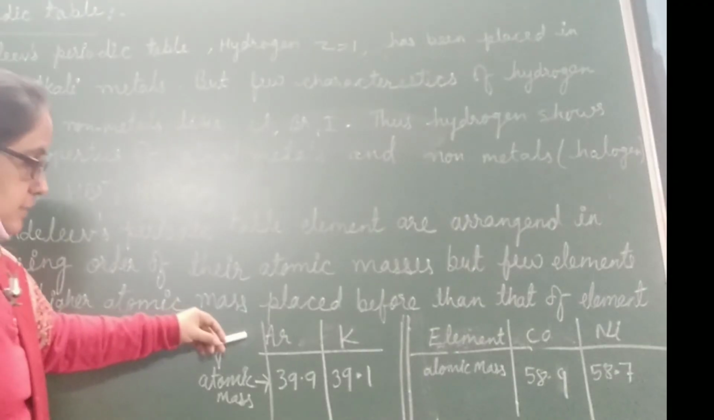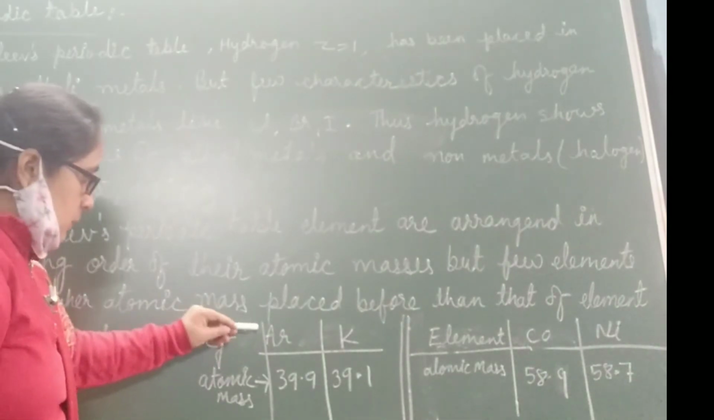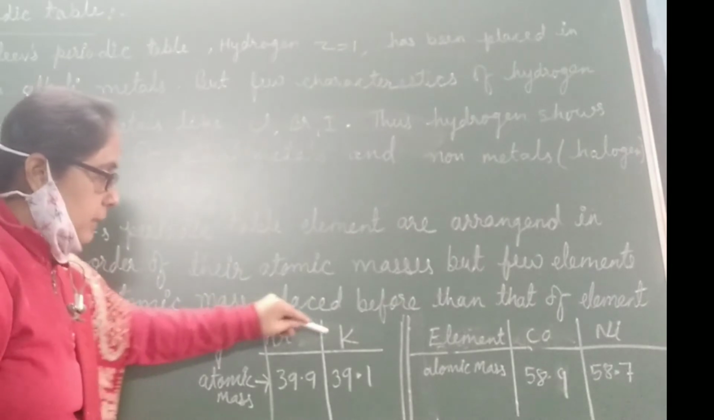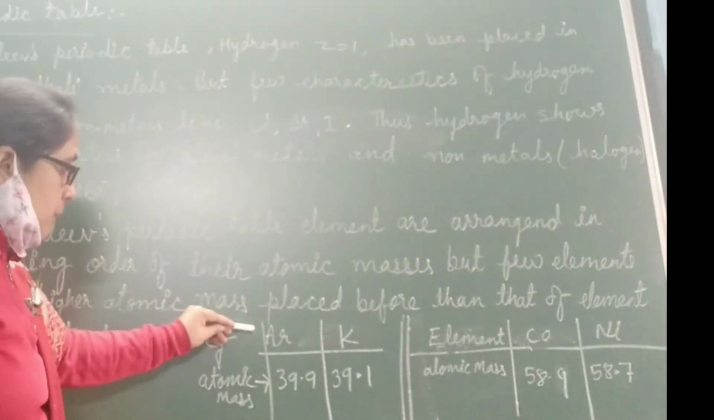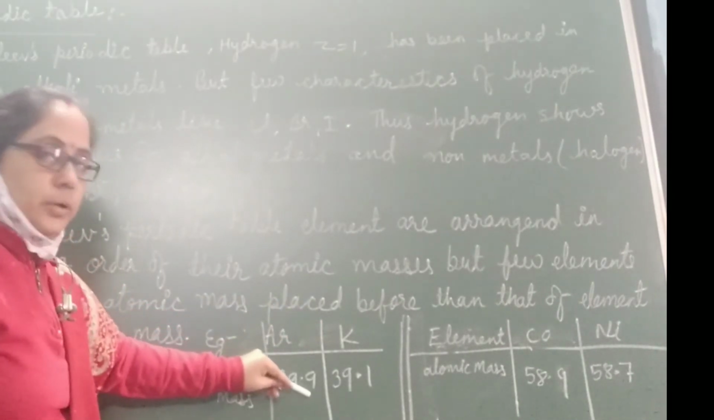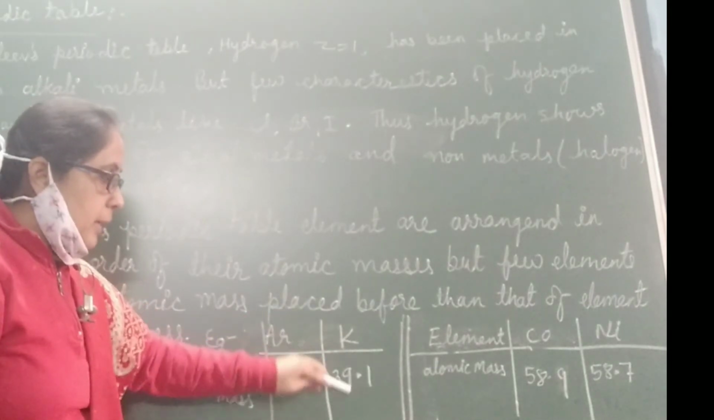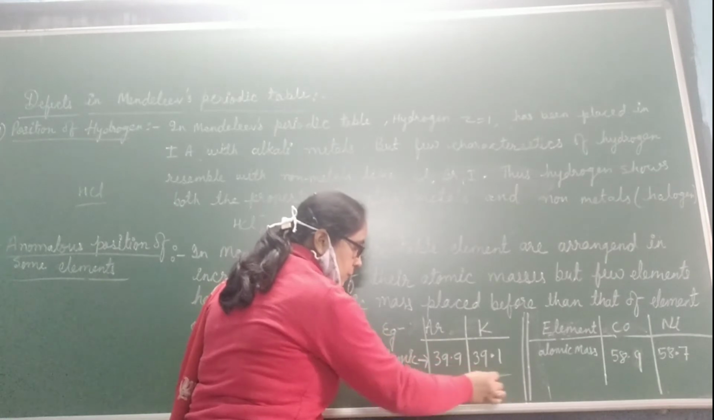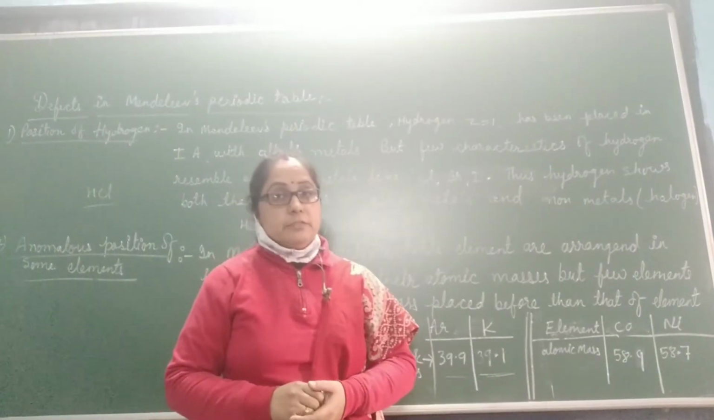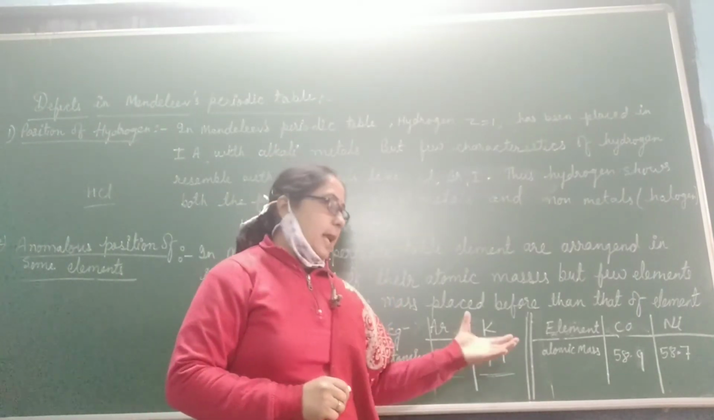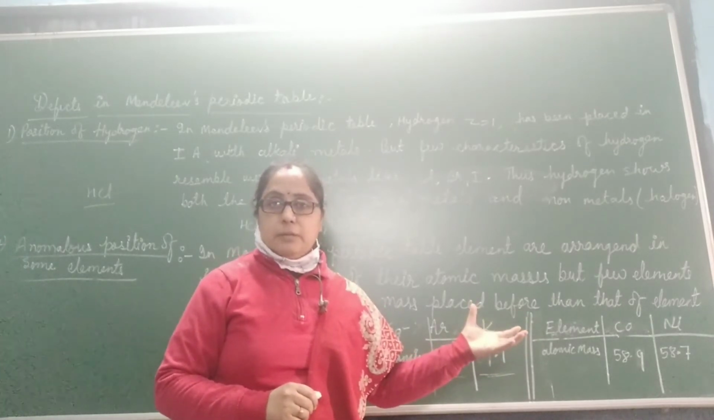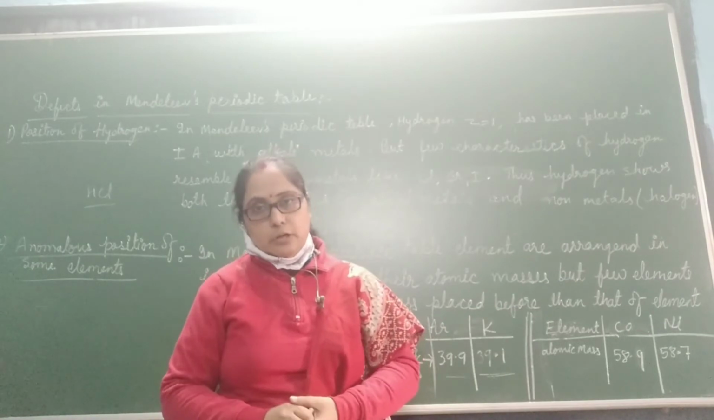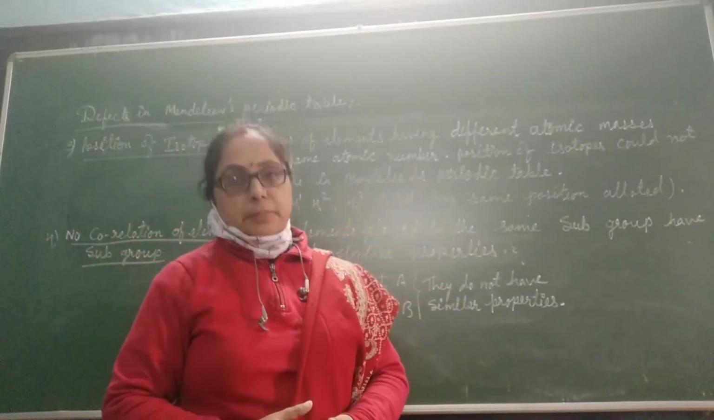Like you can see here, the elements argon and potassium. Potassium is placed after argon, but the atomic mass of argon is 39.9, while potassium has the atomic mass 39.1. It has less atomic mass than that of argon. Mendeleev could not explain why the element which has higher atomic mass is placed before the element having lower atomic mass. Third defect of Mendeleev periodic table.